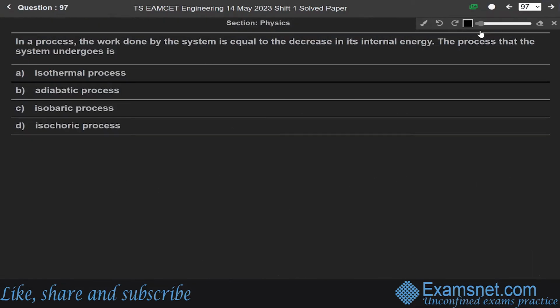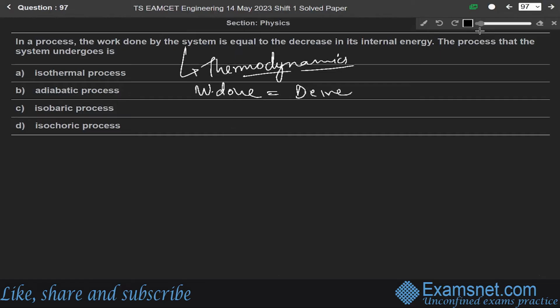Now next question 97. In a process, the work done by the system is equal to the decrease in its internal energy. The process that the system undergoes is, okay. Again, this question is from the chapter of thermodynamics. Now, in this question, work done by the system is decrease in the internal energy. Work done is equals to decrease in internal energy, na?